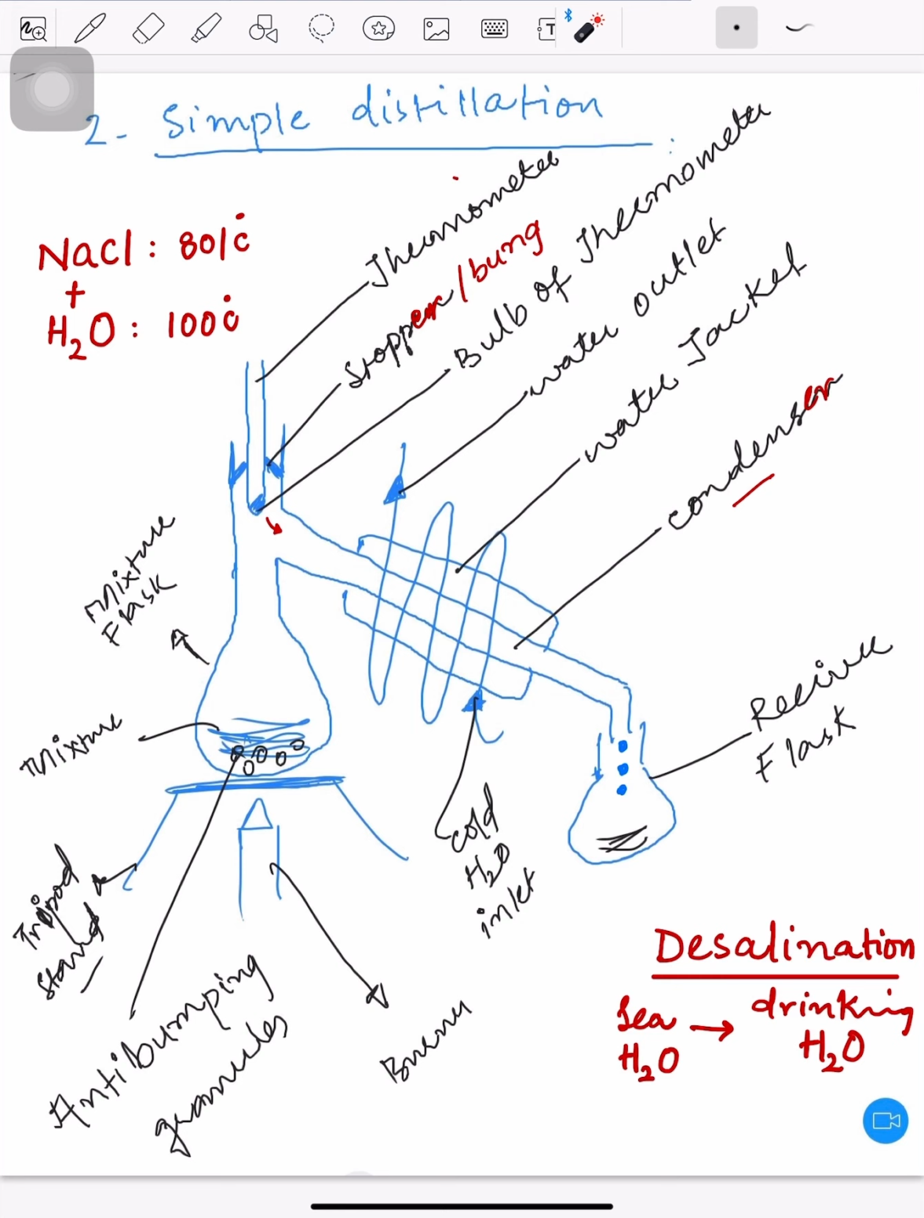Then the examiner will not draw the stopper or the bung over there, and then he will ask you what is the mistake. If the bung or the stopper is not there, this thermometer will fall down in this mixture. And then he will make this opening at the wrong place, might be here, might be here. Remember that this opening should be opposite to the bulb of the thermometer, otherwise you will not see the exact results.